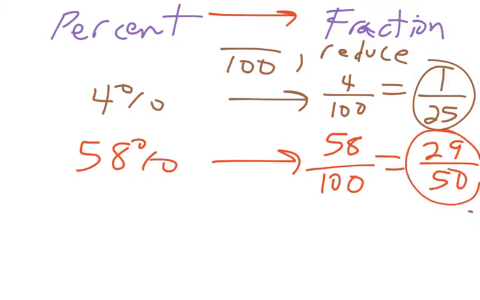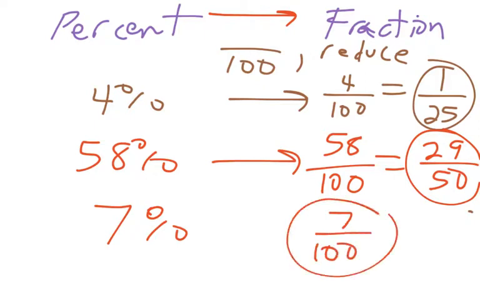Okay? Or let's say we have 7%. We would do 7 over 100 and then reduce, but that one actually doesn't reduce. So that would be our final answer.